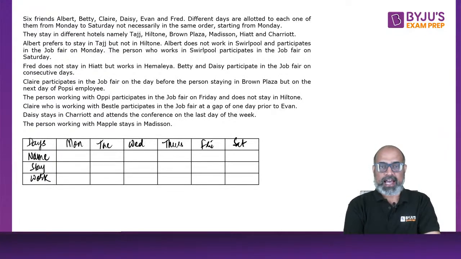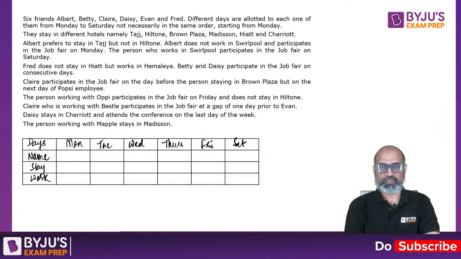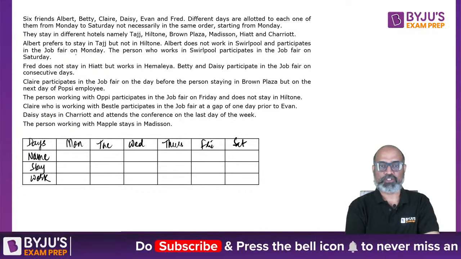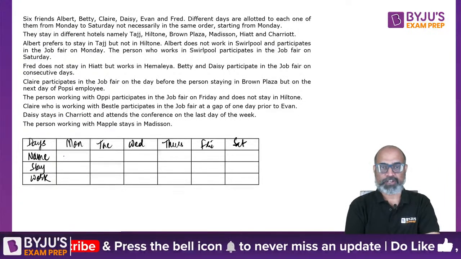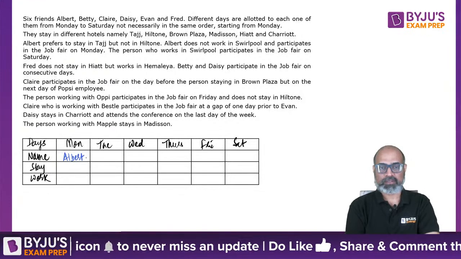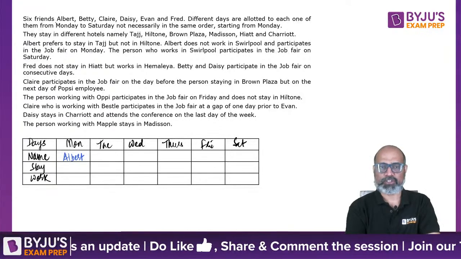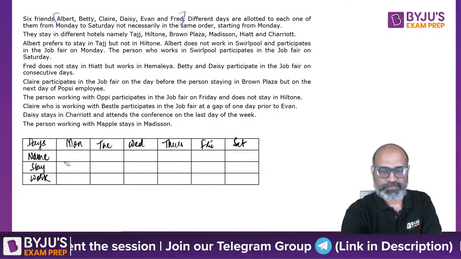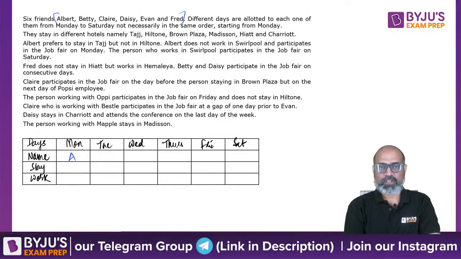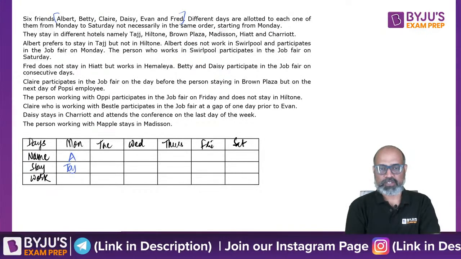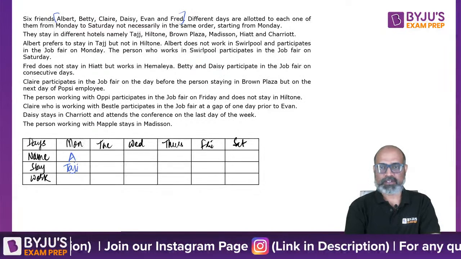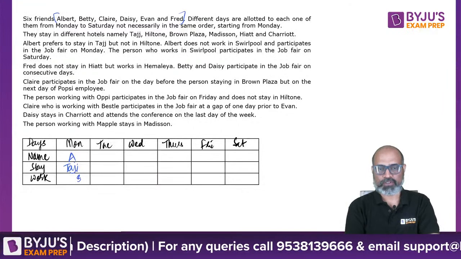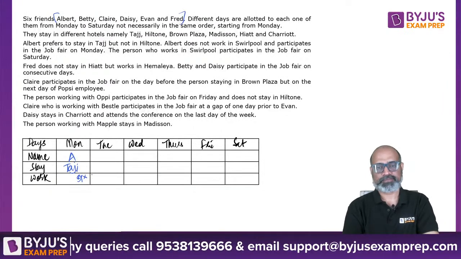So Albert prefers to stay in Taj. So we don't know where Taj is, where is Albert? Albert does not work in Soulpool and participates in the job fair on Monday. So on Monday we know that it's Albert, or we can simply write the initial letter A, because as you can see the initials are different, right? So A will be good enough. So he stays in Taj and he does not work in Soulpool. Okay, so we know that he is not going to work in Soulpool. So we put a cross there.